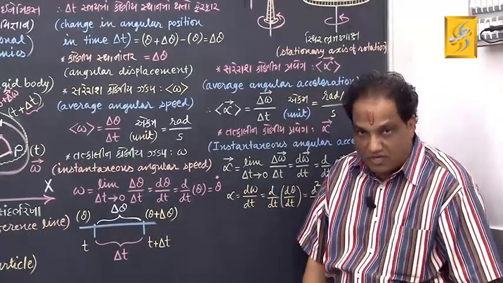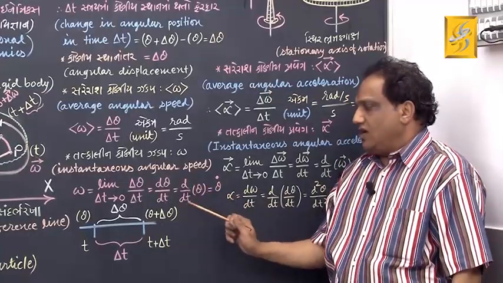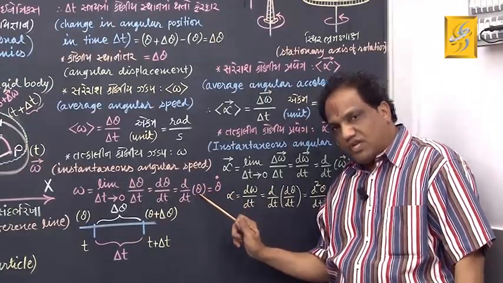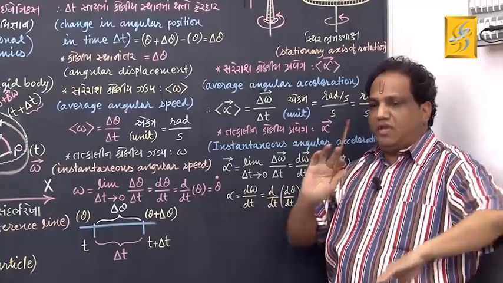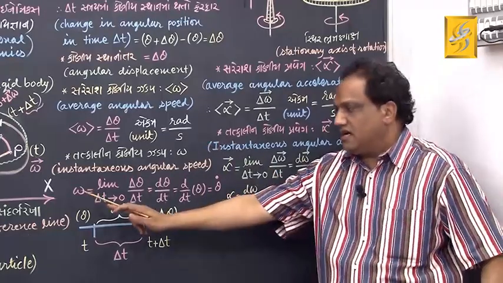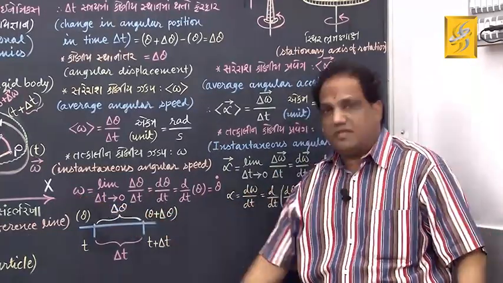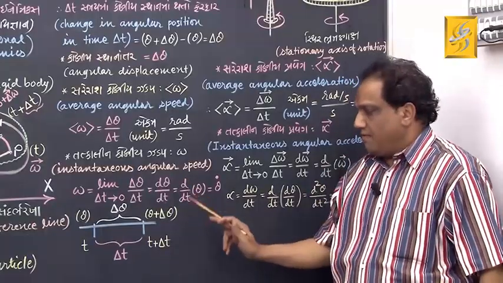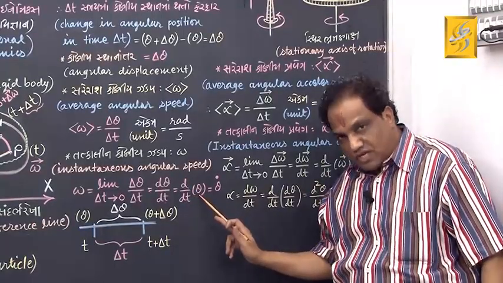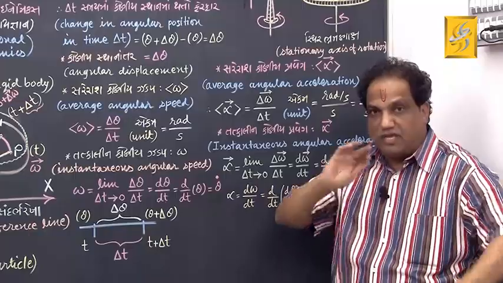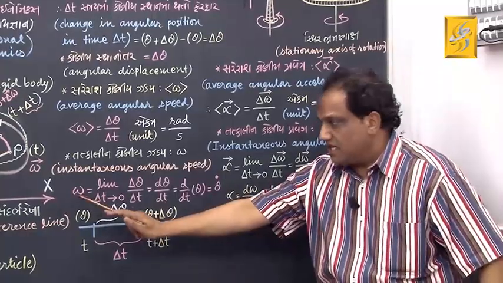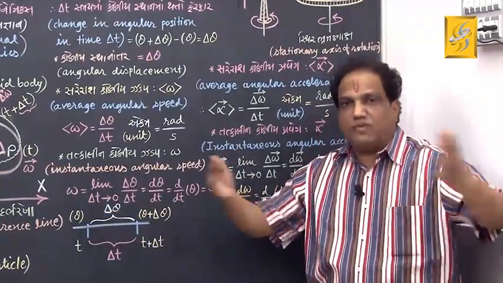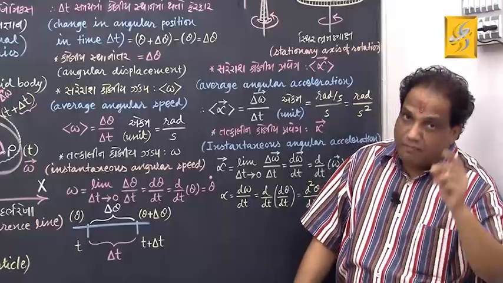Define it from here. The time rate of change of angular position of a given rigid body is called its instantaneous angular speed, shown by symbol omega.